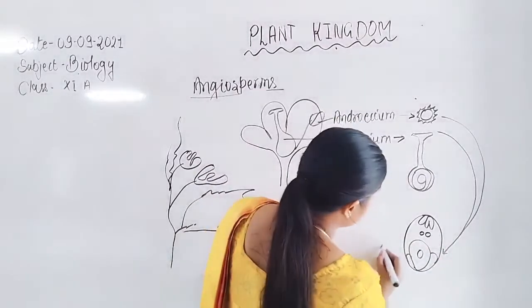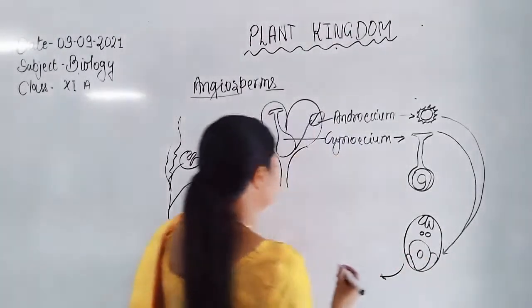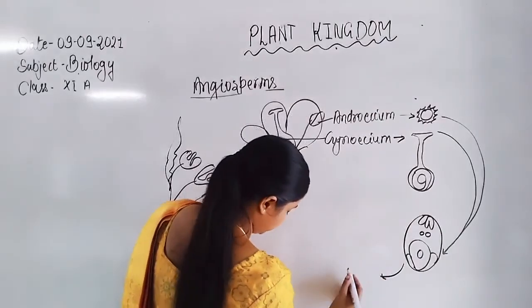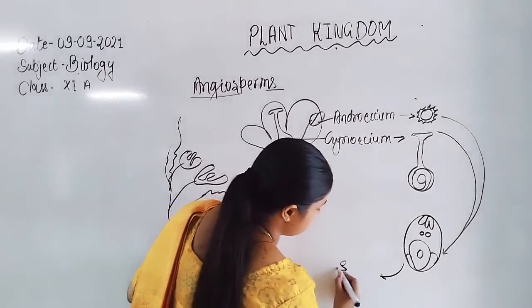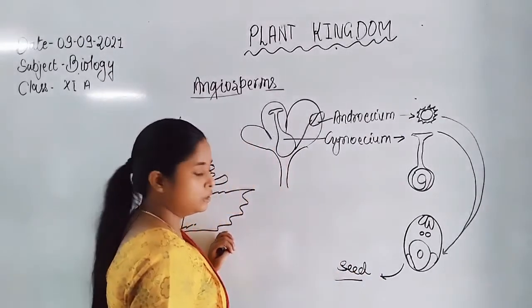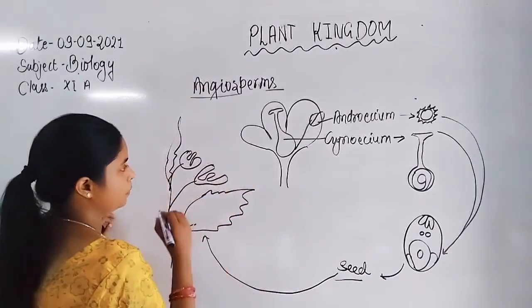So that's why double fertilization takes place. After the double fertilization, the egg is converted into the seed, and the seed then germinates into the whole plant.